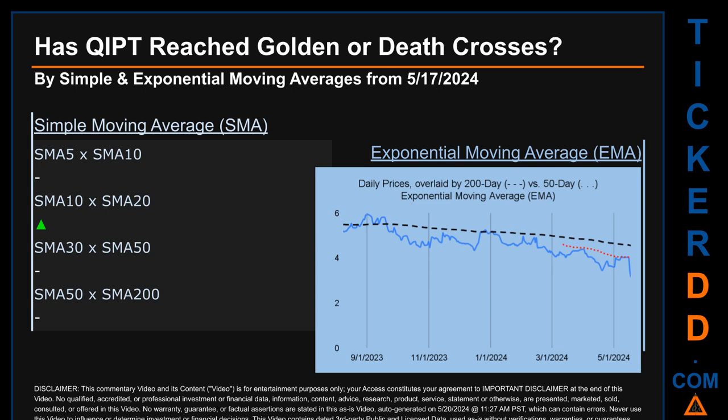Continuing with SMA, we looked across the 5 to 10, the 10 to 20, and the 30 to 50-day ranges to see if golden and death crosses had been reached. We found golden cross signal for the 10 to 20. We could not find neither golden cross nor death cross signal for the 5 to 10, the 30 to 50, the 50 to 200.